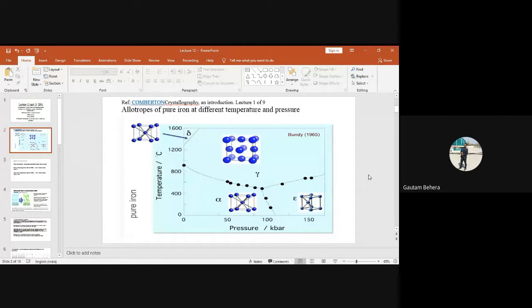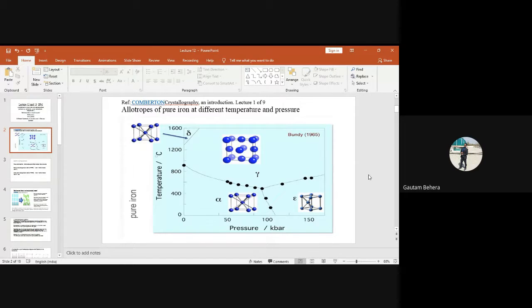Anybody remember? Above 13.2 degrees centigrade it is BCT, body centered tetragonal, right? But the moment the temperature goes below 13.2, it becomes diamond cubic. Is it okay?